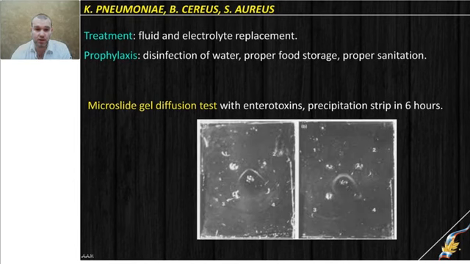Then you need to confirm the disease and make a precise diagnosis. We have a test which is a type of gel precipitation test, performed on micro slides. It is agar gel with antibodies against the toxin of Bacillus or Staphylococcus, and if the toxin is present in your sample, it will diffuse in the gel from the test sample in the center of the slide, and some precipitation strip will appear in 4 to 6 hours.